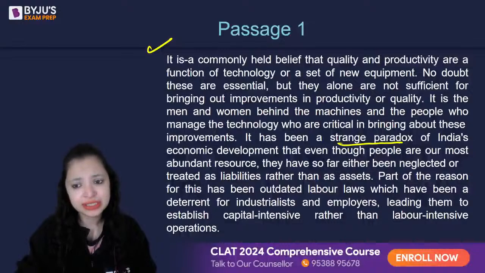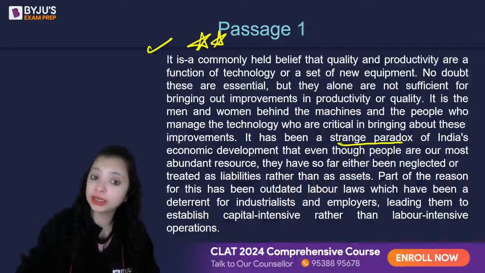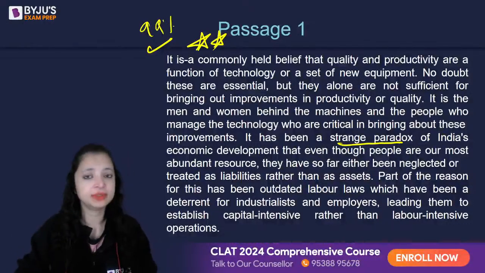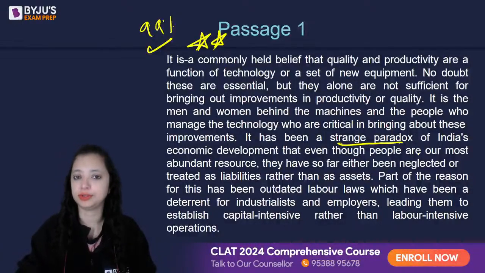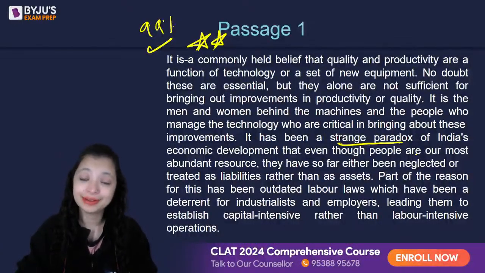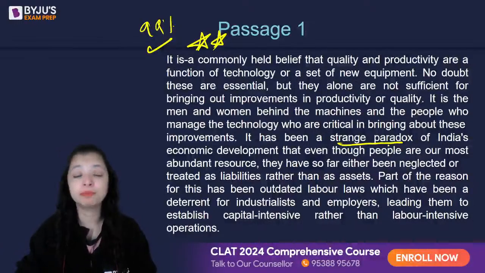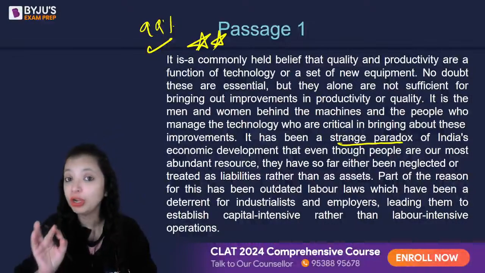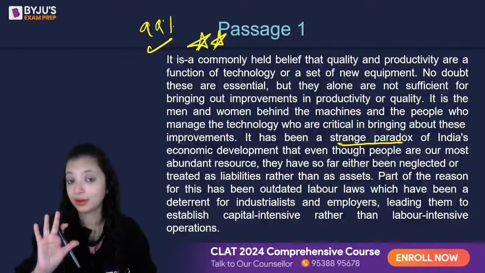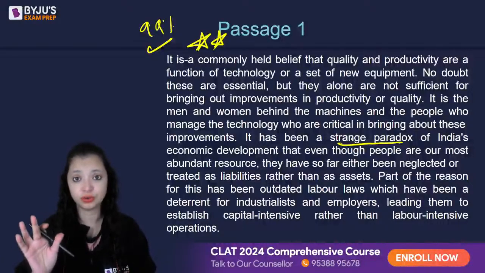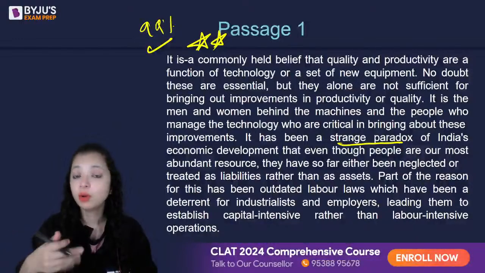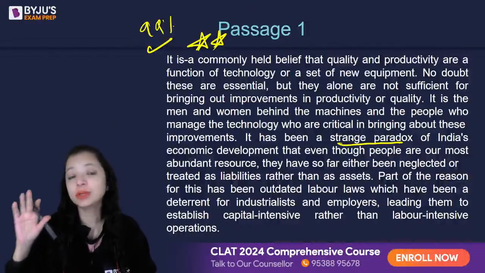Whenever you see this word in a passage, you have to bring all your attention right there. 99% of the times there will be a question associated to this. Either direct, indirect, or this word will impact your main theme. A paradox is an anomaly the author is pointing out that should not have been there. It's an absurd situation and it's very uneasy to everyone. So everyone wants to find a solution to it. Very, very likely this will give you a question.